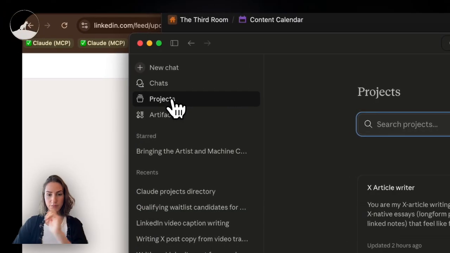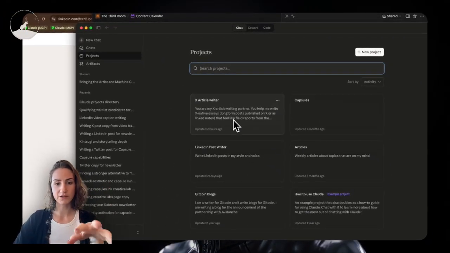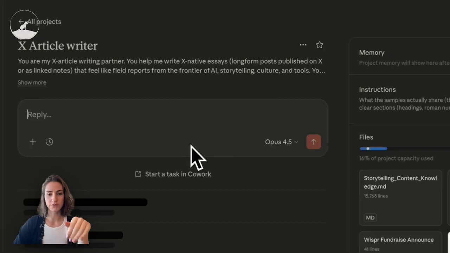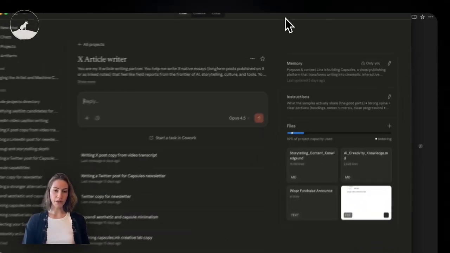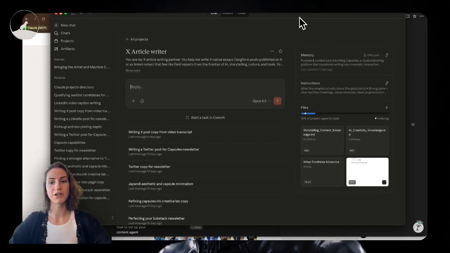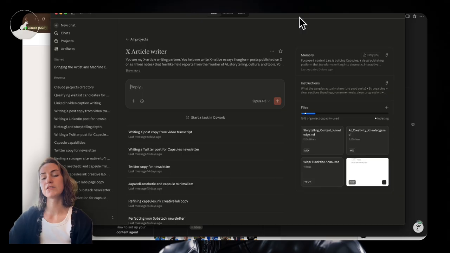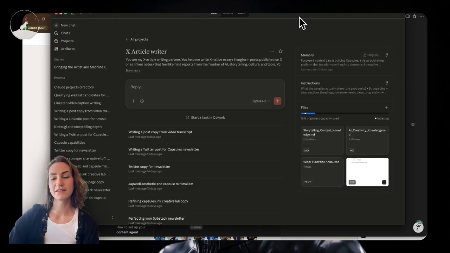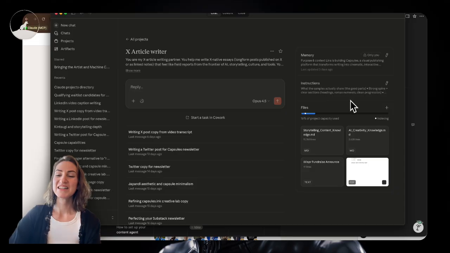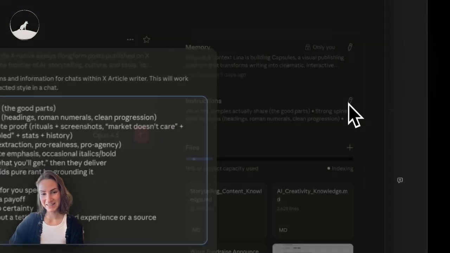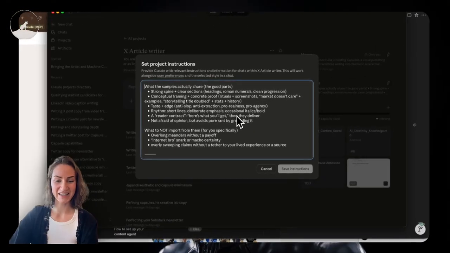I have different projects in here. One of them is an X article writer, one of them is a LinkedIn post writer. Honestly, I use the X article writer for pretty much all of my articles because at this point it just has the best instructions and the most context, and I'm lazy and don't want to keep updating context for all of these projects. So, this is the secret sauce, you guys.